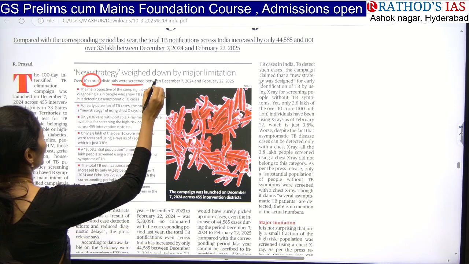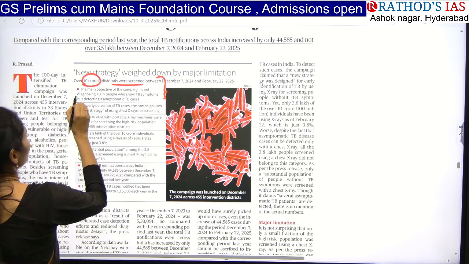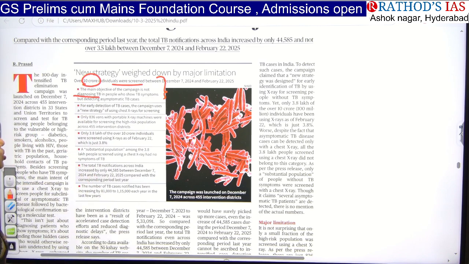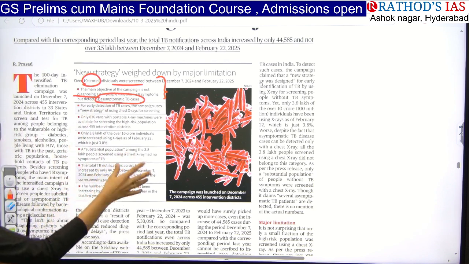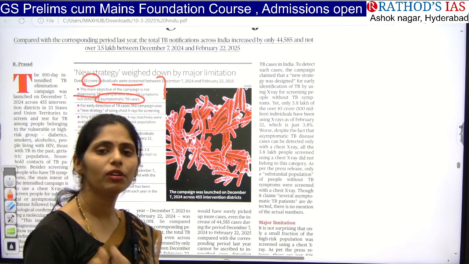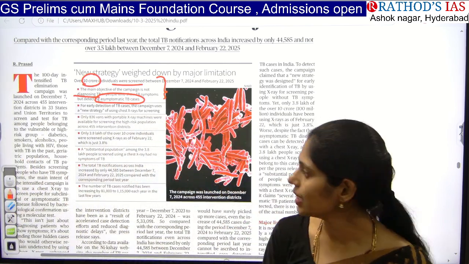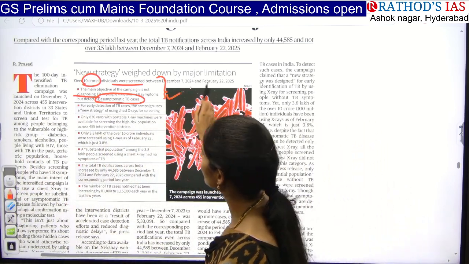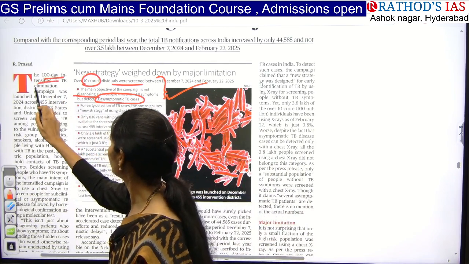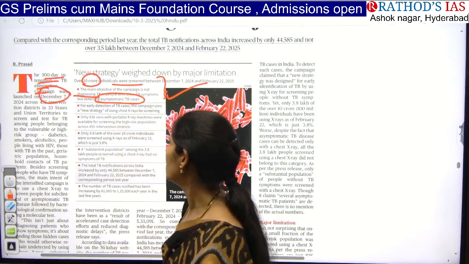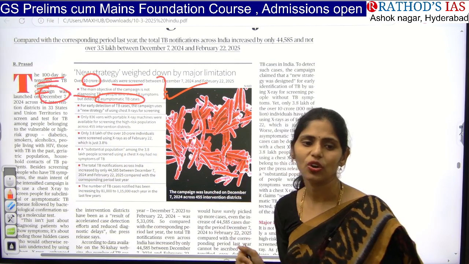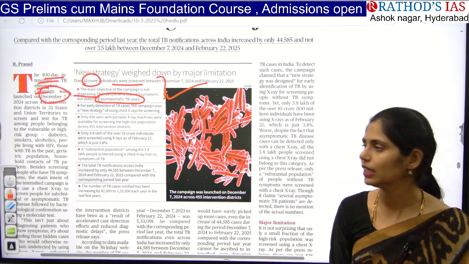The important aim of this TB campaign is to diagnose TB in those who show TB symptoms, and not only that, they also want to identify asymptomatic TB cases. That means TB bacteria will be there in your body, but you will not be getting the symptoms. So under this recent campaign, the 100-day intensified TB elimination campaign, launched on December 7th, the focus is on identifying non-symptomatic TB.